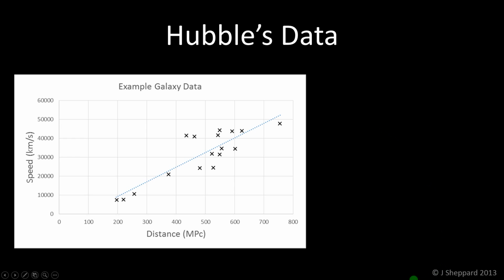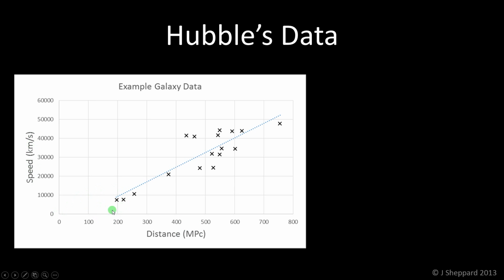Now, just looking in detail at the first evidence we talked about, the fact that there's this relationship between the speed of galaxies and the distance they are away. Well, here we've got the relationship plotted. This is some real galaxy data, and it looks similar to Hubble's first data. So each cross represents a galaxy. On the x-axis here, we've got their distance in something called megaparsecs. That's just a very large unit of distance that we can use to describe the distances to galaxies. And then the speed in kilometers per second that they're moving away from us.